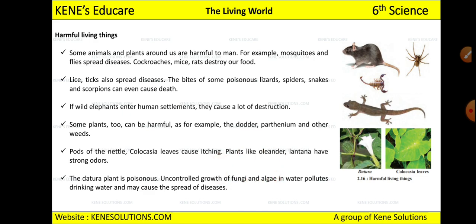Uncontrolled growth of fungi and algae in water pollutes the drinking water and may cause the spread of disease. For example, when it rains heavily, you might have seen green color which occurs on the ground, right? That is the algae. And when there is a lot of rain, you must have seen a green colored layer form on top of the water. That layer is of fungi and algae. And if that water mixes with the drinking water, what will happen? We will get various types of diseases because of those fungi and algae, and that is the reason these are the harmful living things which occur.